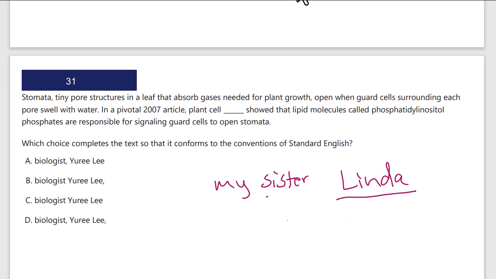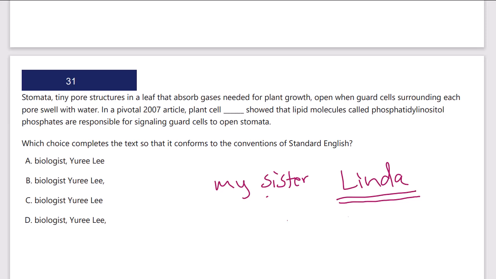Usually these will appear as subject nouns, but they could be object or other nouns as well. The second part is the appositive. So my sister, Linda. Linda is the second part here. This is the appositive. And the question is, will it be separated by commas or not? And we have to look to the restrictive, non-restrictive comma rules to decide that. So Linda is identifying who this is, which means it's restrictive. I'm identifying Linda by name. Therefore, I need that, and restrictive words or clauses are not separated by commas. I would not use commas in this case.